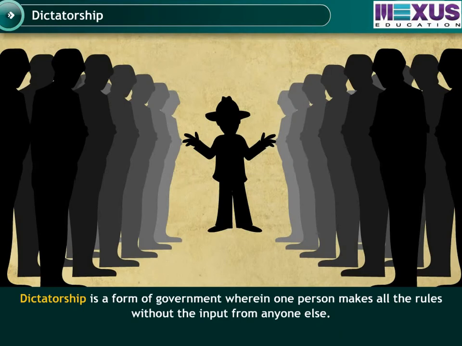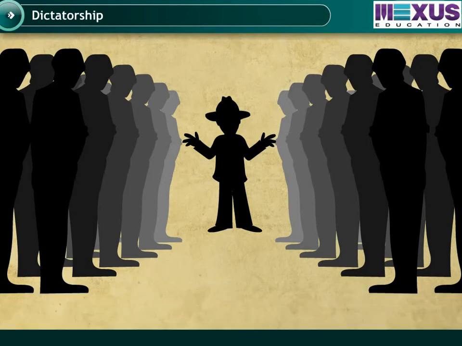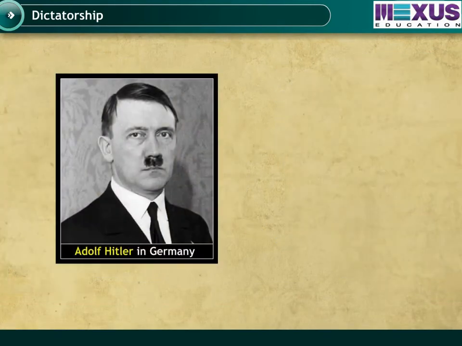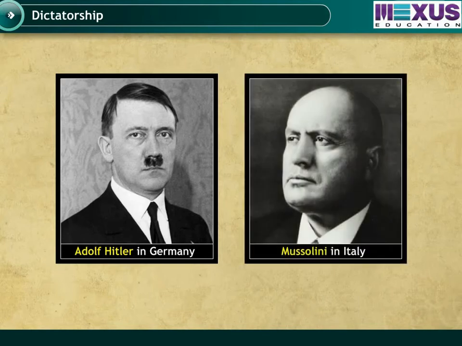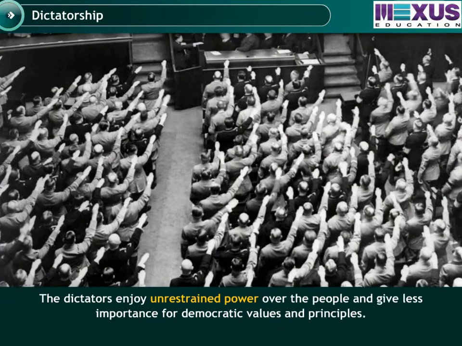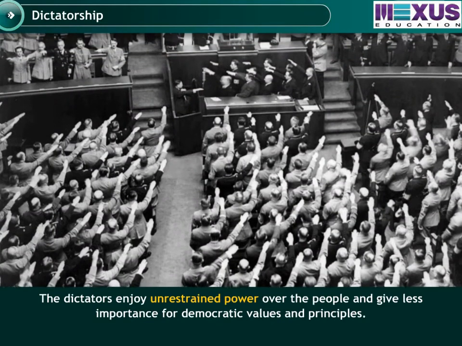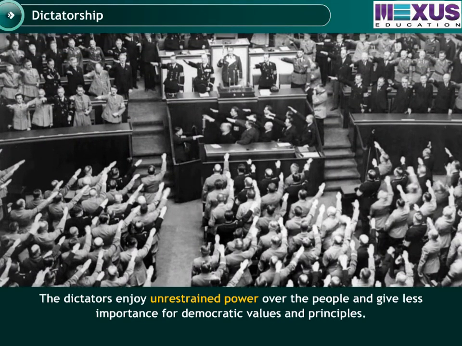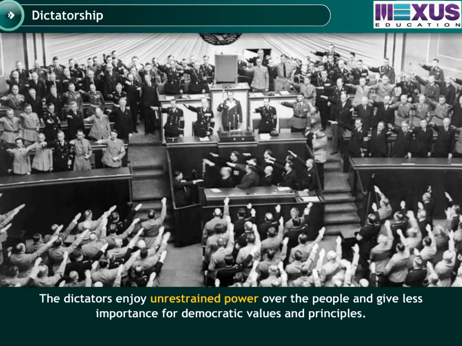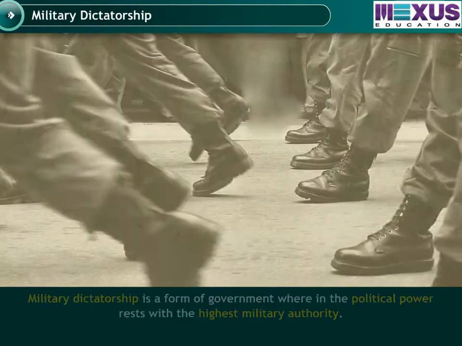Dictatorship is a form of government wherein one person makes all the rules without the input from anyone else. Some famous dictators are Adolf Hitler in Germany and Mussolini in Italy. Dictators enjoy unrestrained power over the people and give less importance to democratic values and principles.